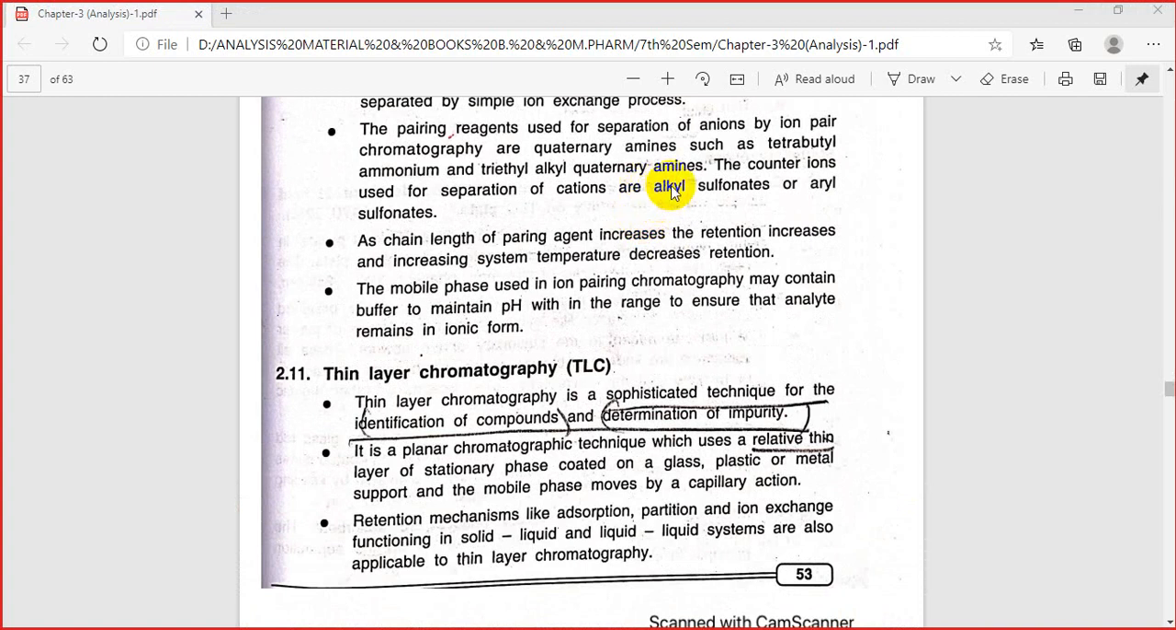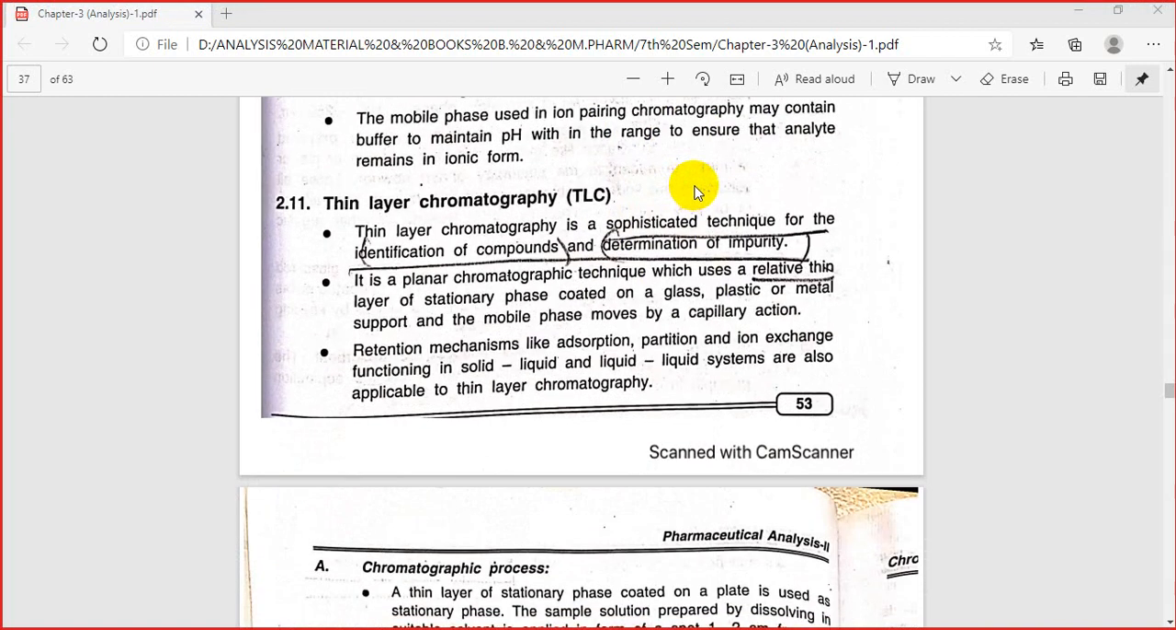Now we will be starting with our first chromatographic technique, that is thin layer chromatography.